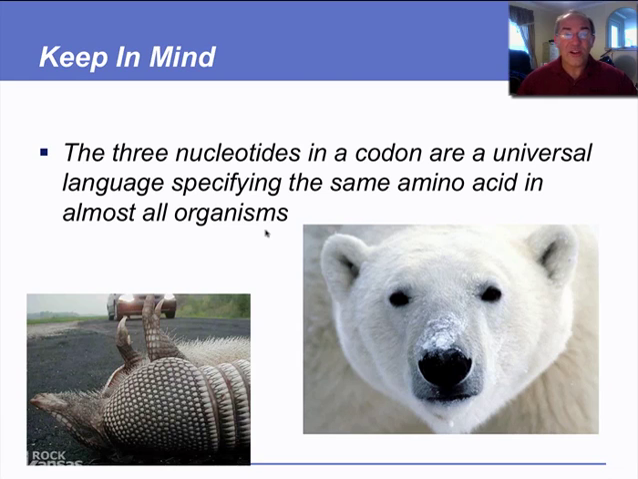This genetic code is also universal. It's nearly the same in all living organisms. Therefore, whether you're an armadillo or a polar bear, you have the same genetic code, which has interesting potential, meaning that we can take genes from different organisms, transfer them into other organisms, and they will still work.